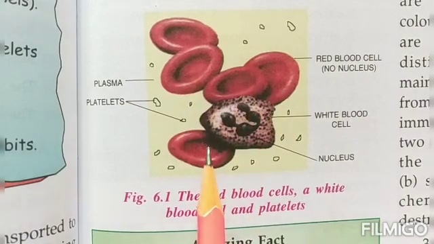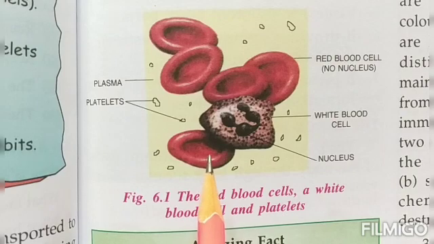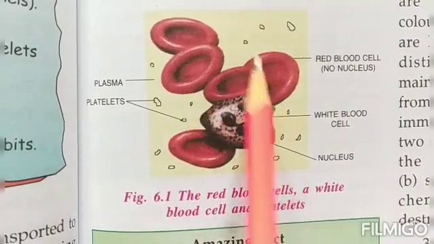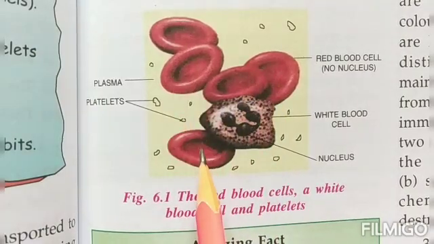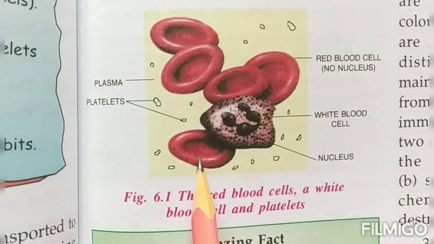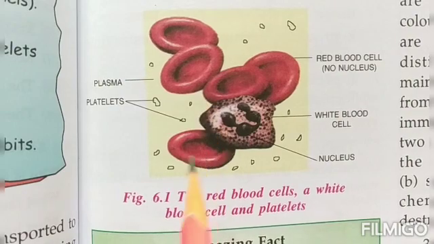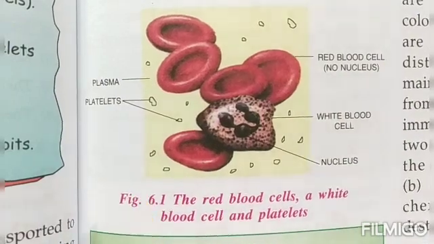Now you must be wondering, we never see a yellow color blood coming out. Yes, you don't see, children. Why? Because there are so many red blood cells present in our blood that it appears red in color. So it is because of the presence of these red blood cells that our blood appears to be red. Otherwise, the base of it is pale yellow.